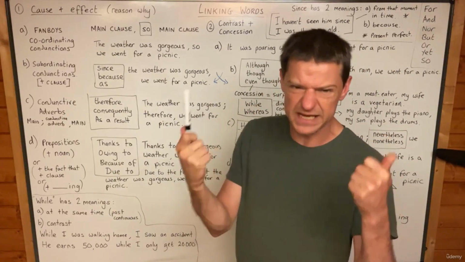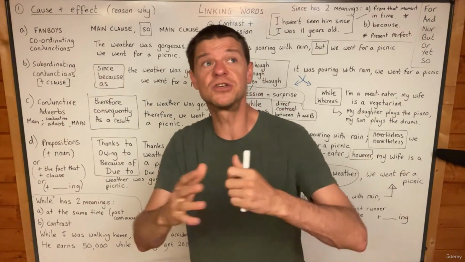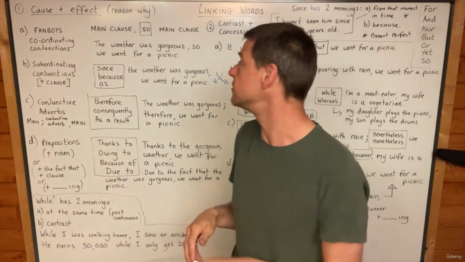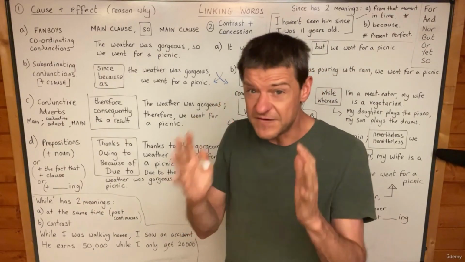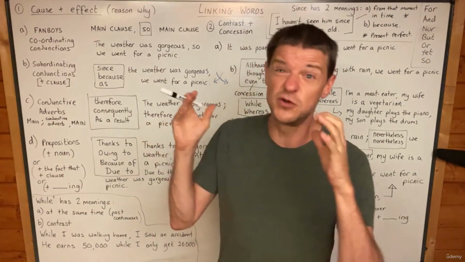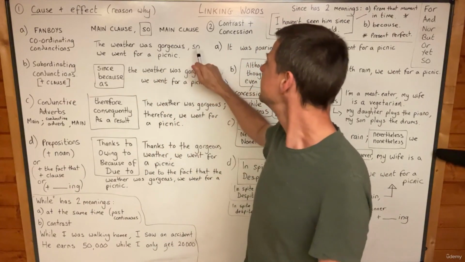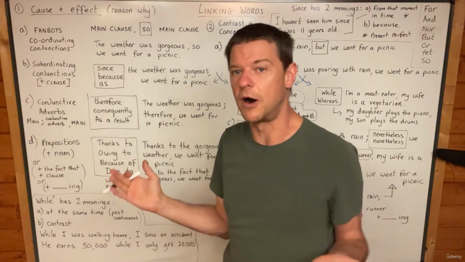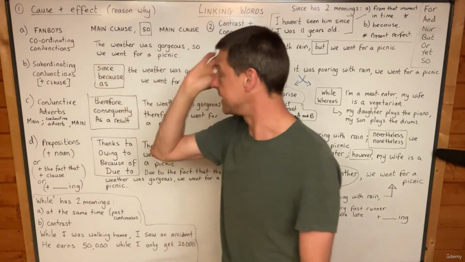And I think everybody understands what this means, yeah? The weather was gorgeous. Gorgeous means beautiful, really, really nice. Very, very beautiful. That's what gorgeous means, very beautiful. So if the weather was gorgeous, well, that's why we went for a picnic. So is very similar to that's why. It gives the reason, and that's why it's here in cause and effect.